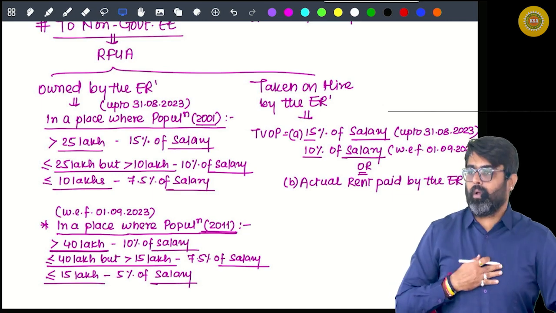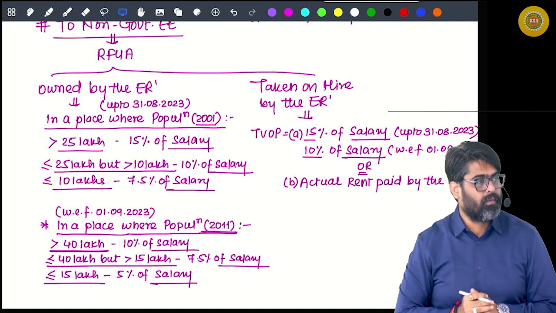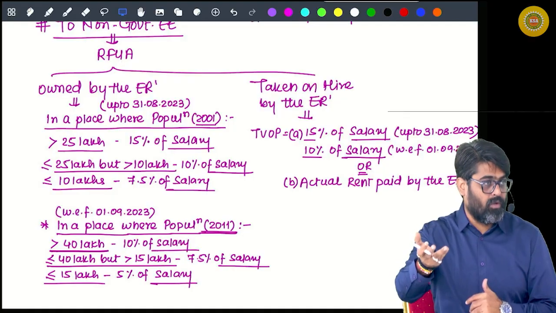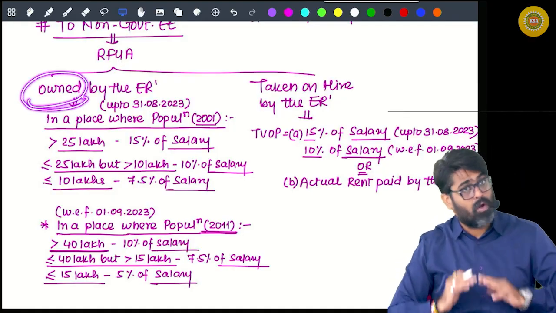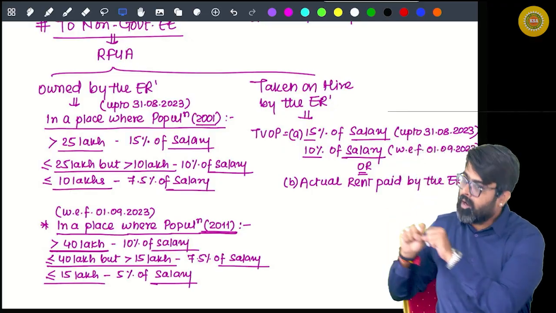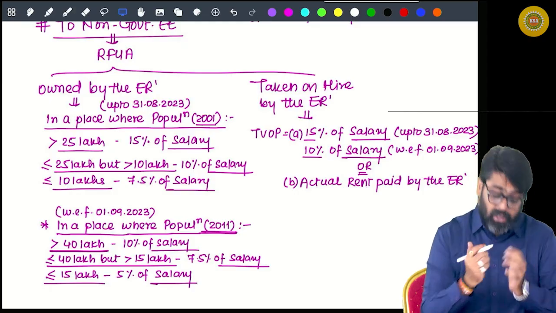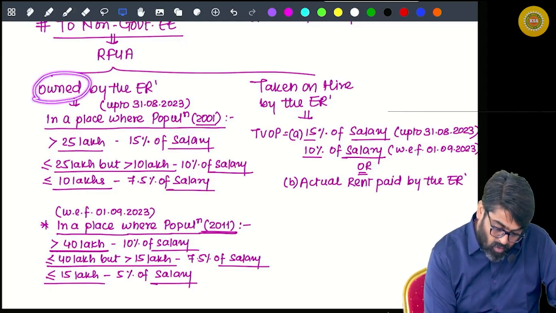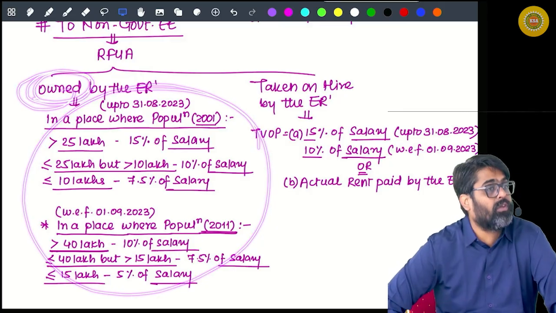Now I am your employer. I am not government, but I am giving you accommodation. The accommodation which I am giving you can be owned by me. My own accommodation I can give you, or I can take one accommodation on rent and that accommodation also I can give you. Yes or no? So if I am giving you my own accommodation, then this will be the taxable value.